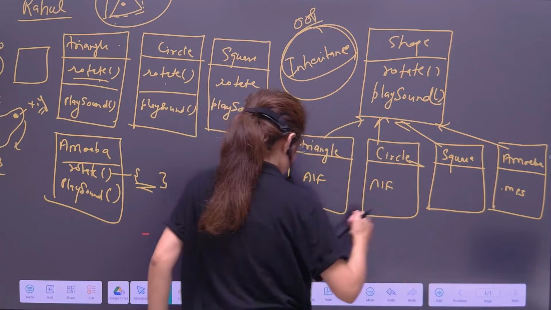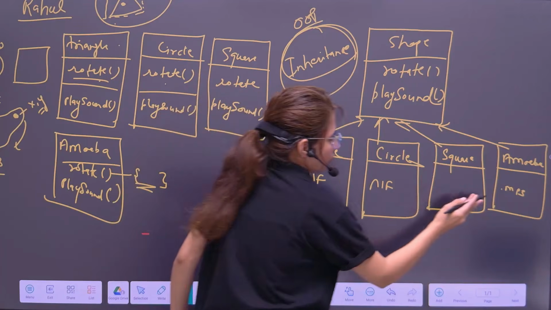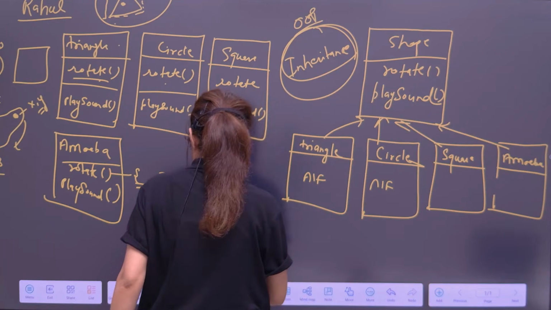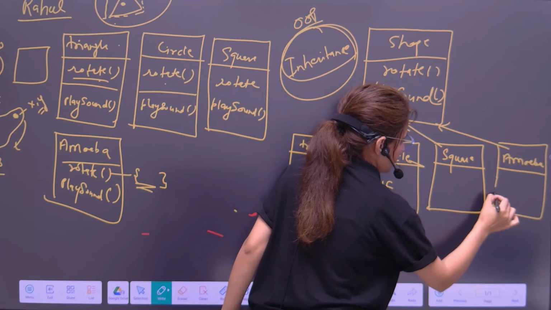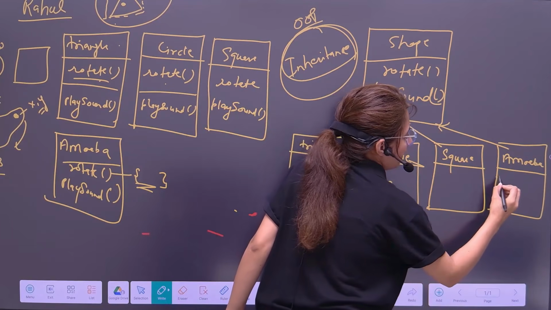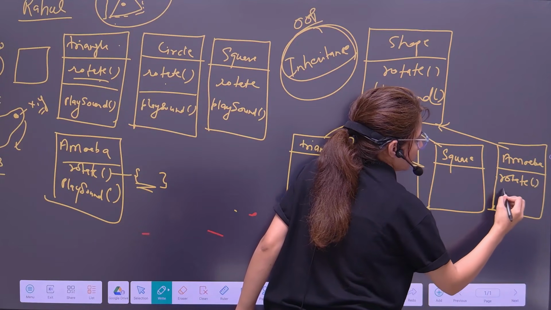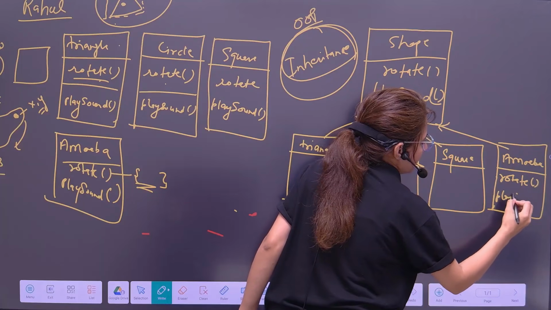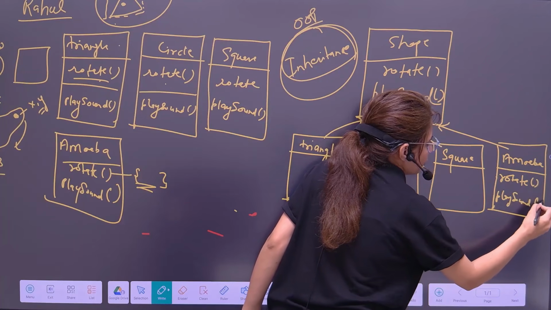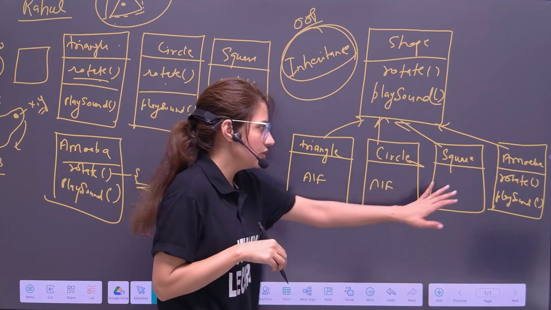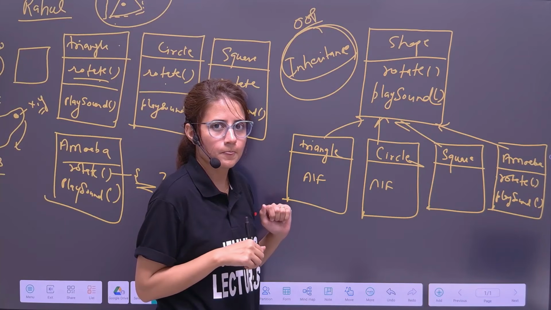What will Rahul do? Basically, Rahul is very intelligent. Rahul will again define rotate and play sound for this amoeba class, just for this amoeba class.